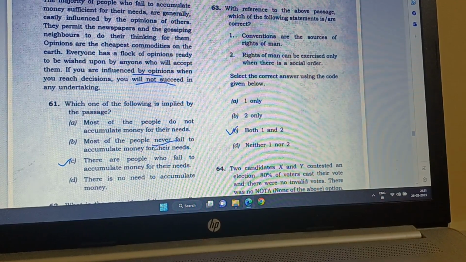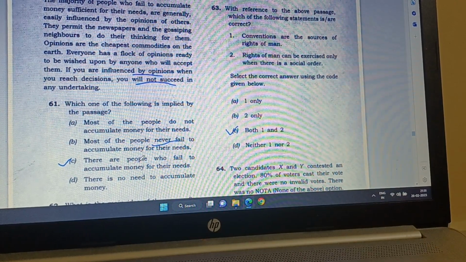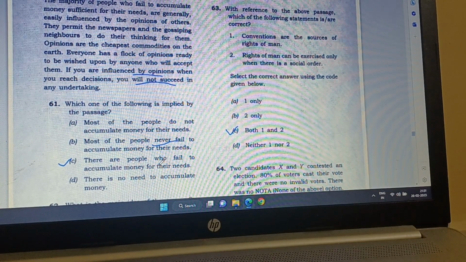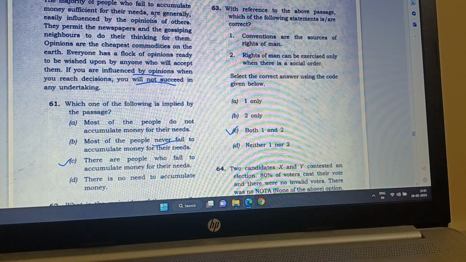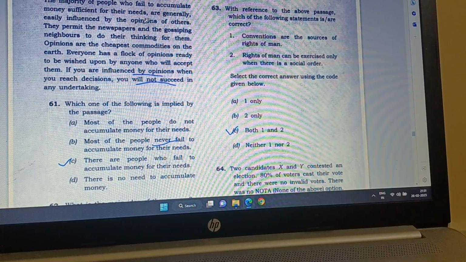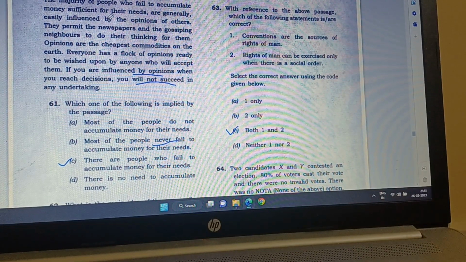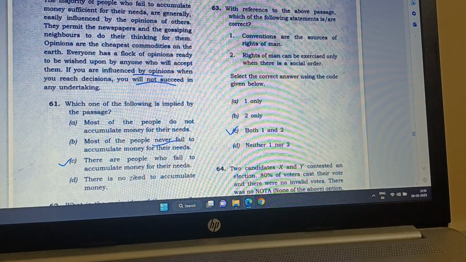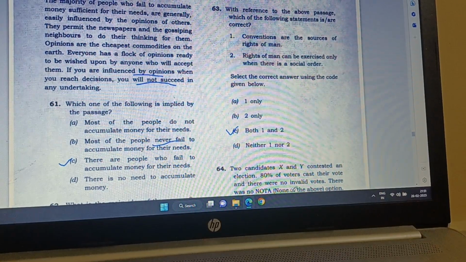Leave it. This must be wrong. Then there are people who fail to accumulate money for their needs. Yes, there are such people, because who are those people? Those who are generally influenced by the opinions of others. So there are people who fail to accumulate money. So C is correct. And there is no need to accumulate money? The author never says that.